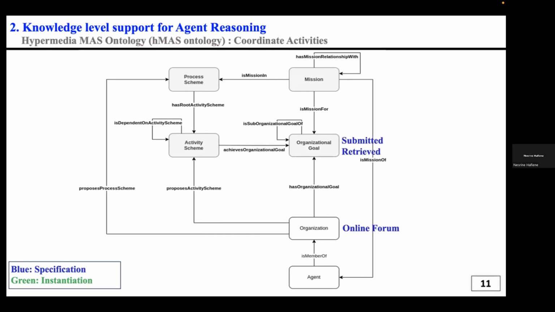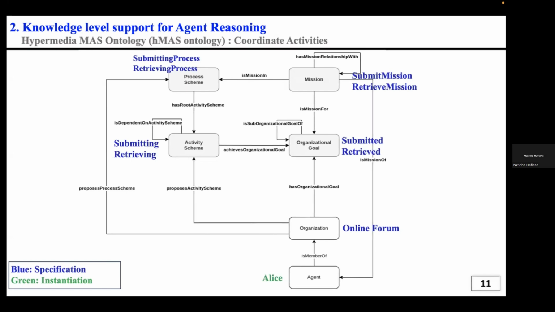We have two main goals, which are submit and retrieve. An agent can submit a post and can also retrieve information about a post. Agents have two missions, the submit mission and the retrieve mission, and two main activities, submitting and retrieving. The process schemes here, the submitting process and the retrieving process, describe the different steps to submit and retrieve.